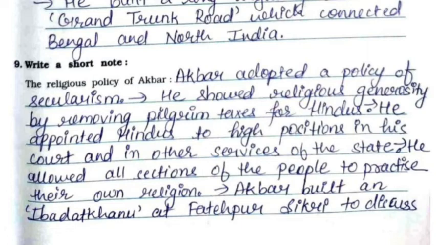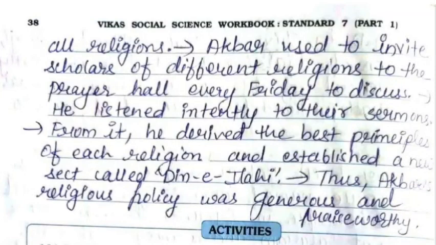Akbar built an Ibadat Khana at Fatehpur Sikri to discuss all religions. Akbar used to invite scholars of different religions to the prayer hall every Friday to discuss. He listened intently to their sermons. From it, he derived the best principles of each religion and established a new sect called Deen-e-Ilahi. Thus, Akbar's religious policy was generous and praiseworthy.